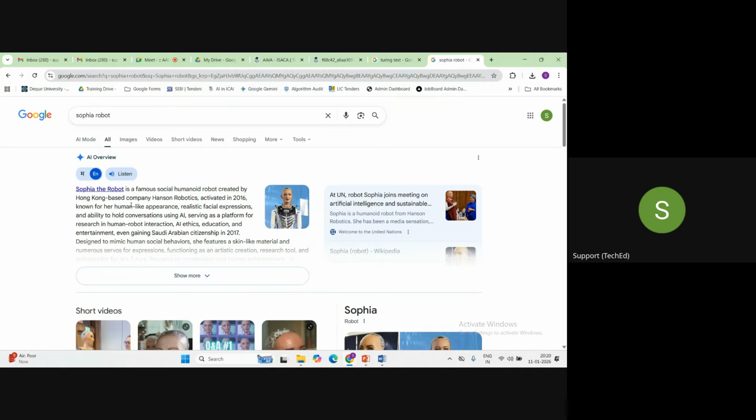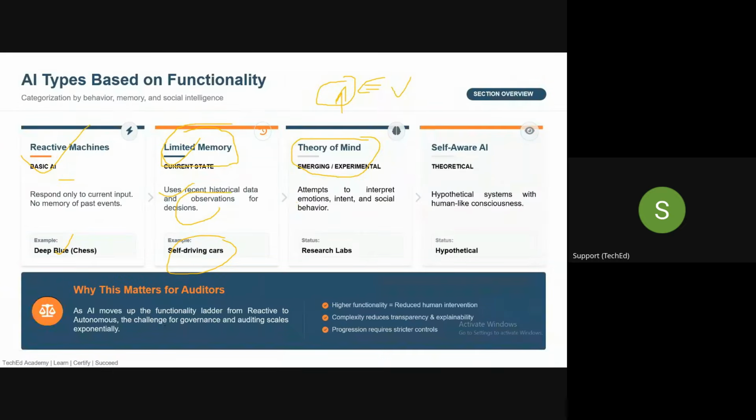These are, I'll say, early examples of theory of mind because they don't utilize the full functionality of theory of mind. In a theory of mind AI system, what will happen, guys? The main characteristic of this kind of AI system is that it will provide emotional responses. It should have a capability of doing certain kinds of social behavior. It understands the thoughts and the emotions of the other party.